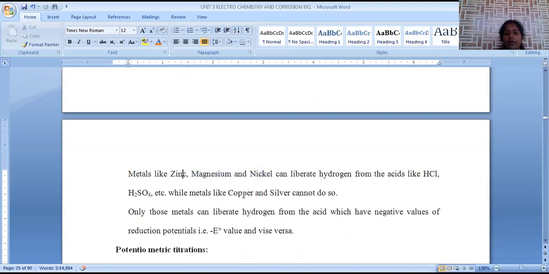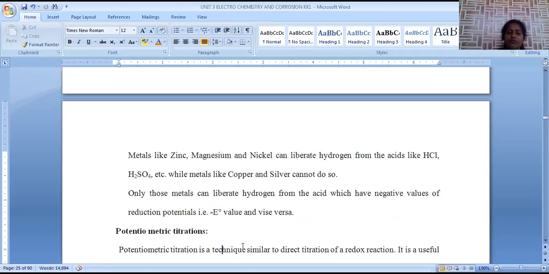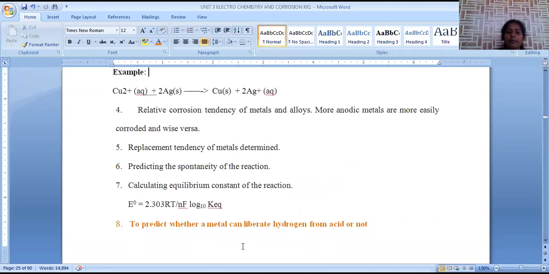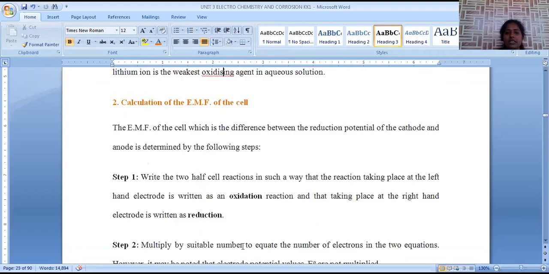And when we are taking metals which are below hydrogen, like copper, silver, gold, these metals will not liberate hydrogen gas from the acid. So the relative tendency for the liberation of hydrogen from the acid can be predicted based on their anodic nature. Only those metals having negative reduction potential values liberate hydrogen from acid. Nothing but anodic metals are used to liberate hydrogen from acids. So these are the important applications of the electrochemical series.